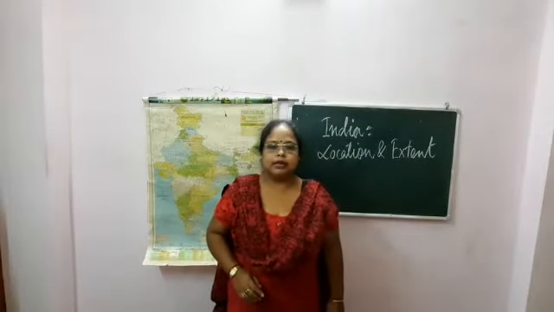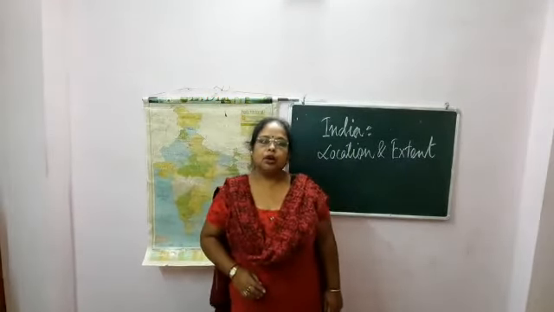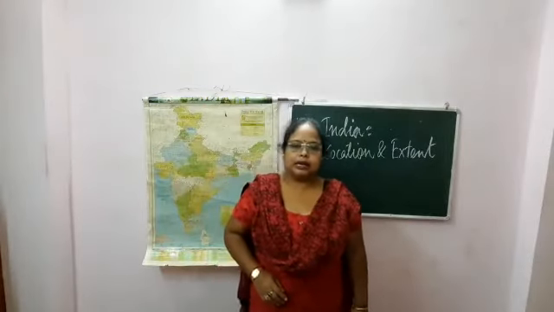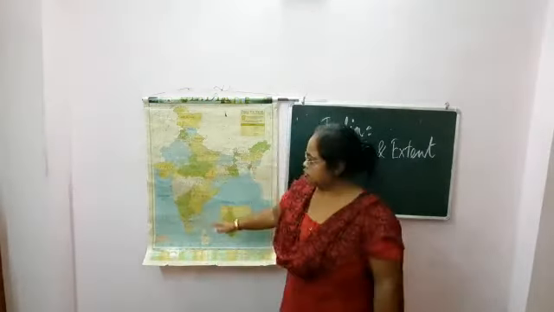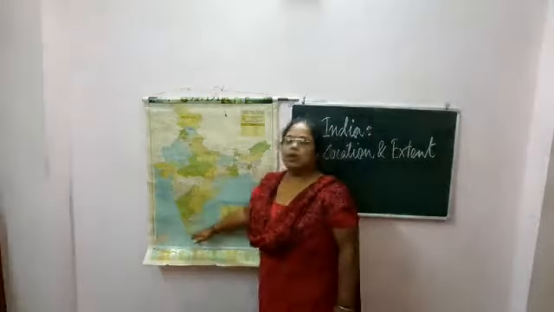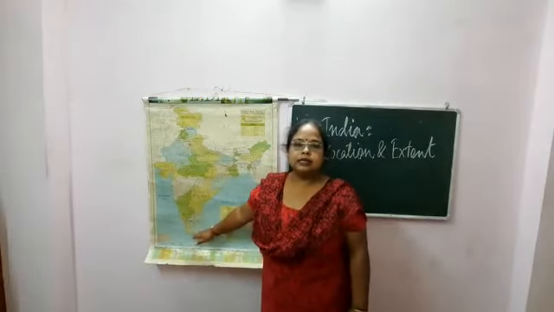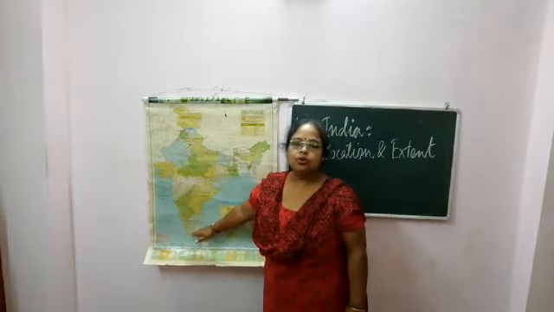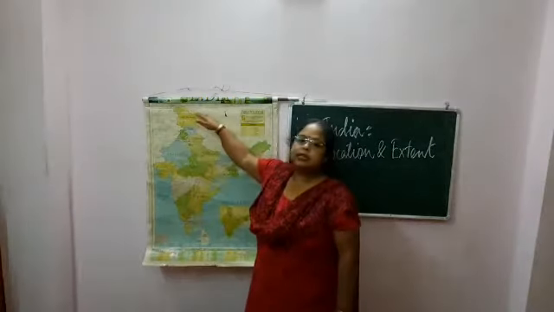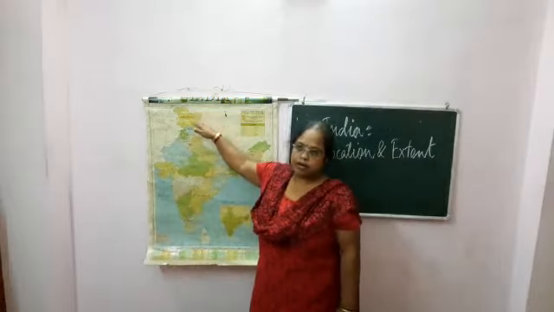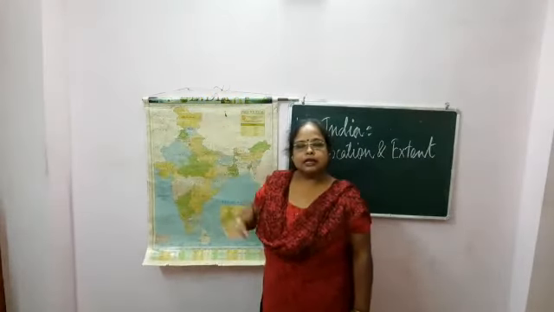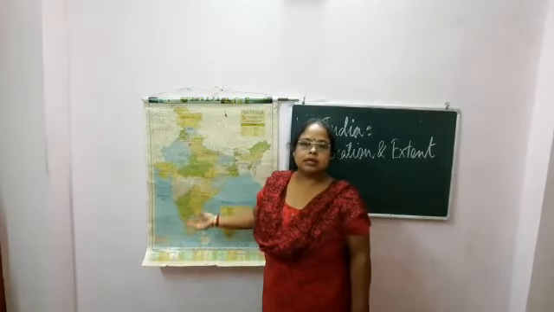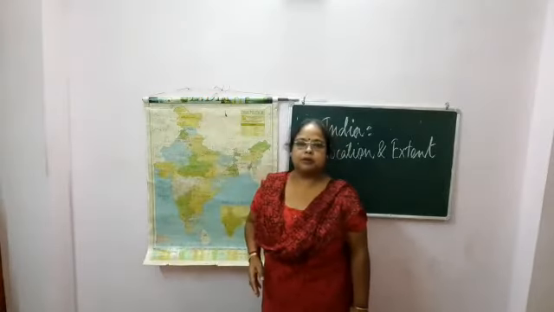Now let's see the latitudinal extent of India, from south to north: 8 degree 4 minute north to 37 degree 6 minute north latitude. Both are north because India is completely in the northern hemisphere.